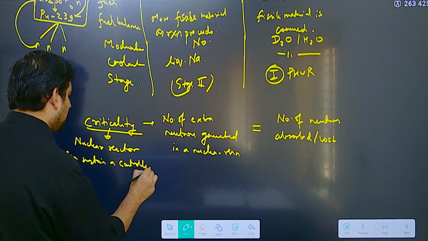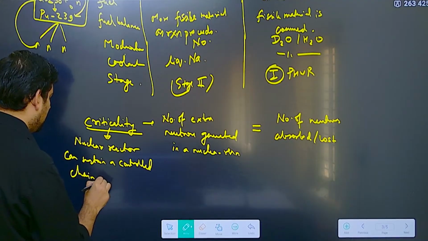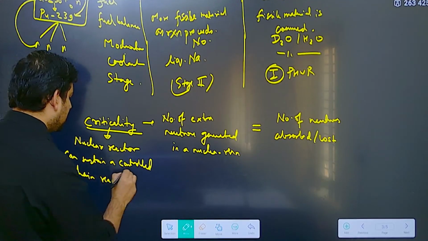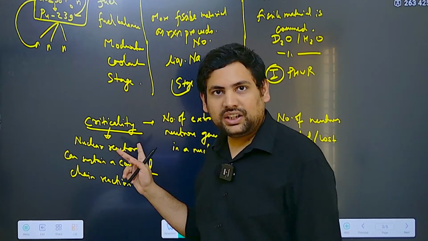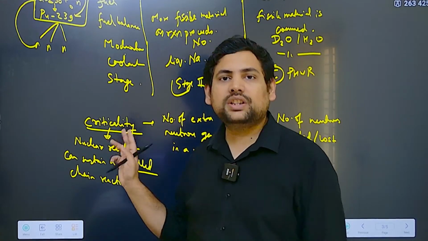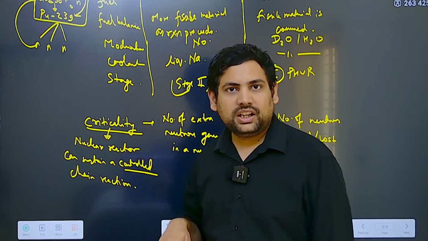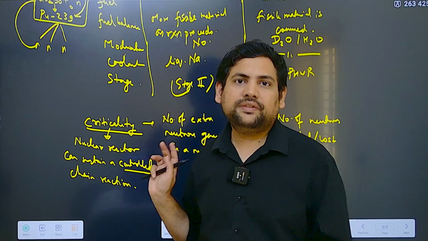Controlled is also very important. Why is controlled important? See, there is something known as subcritical, and there is something known as supercritical. Now, the problem with subcritical is that after a point neutrons will fade away.